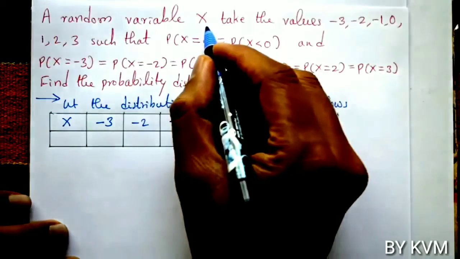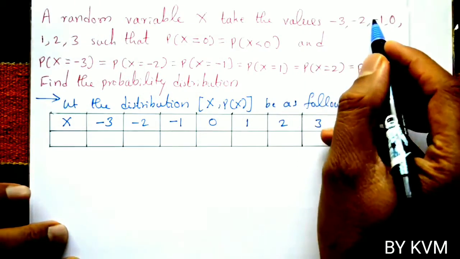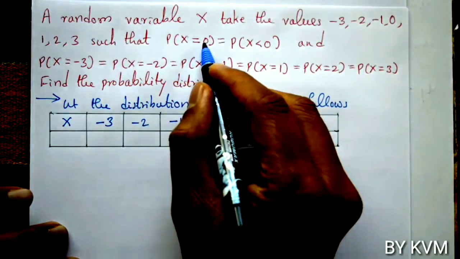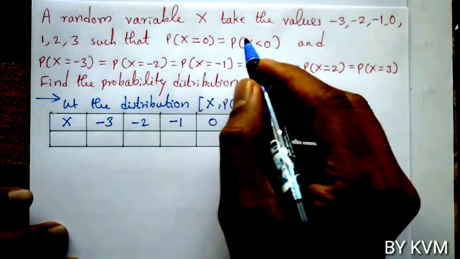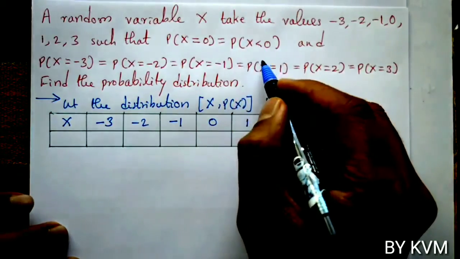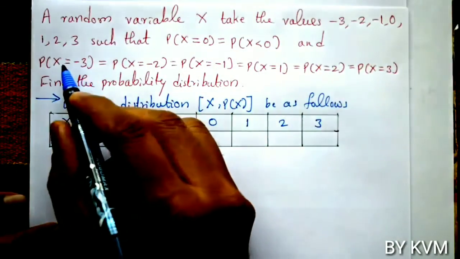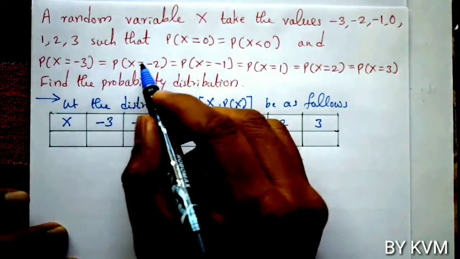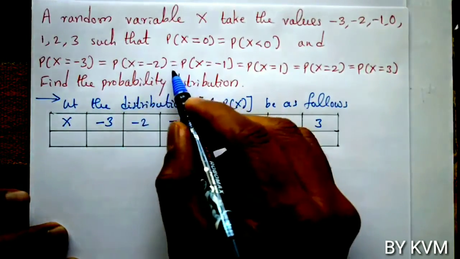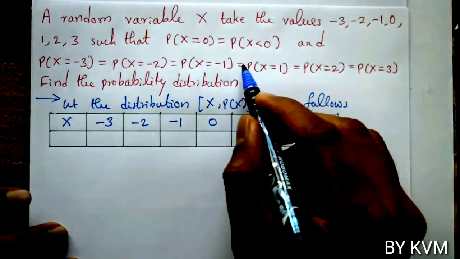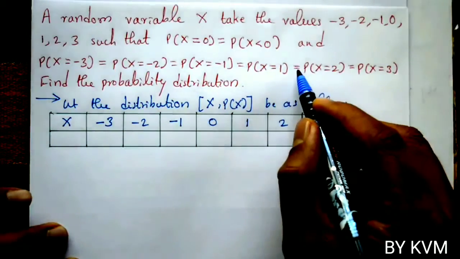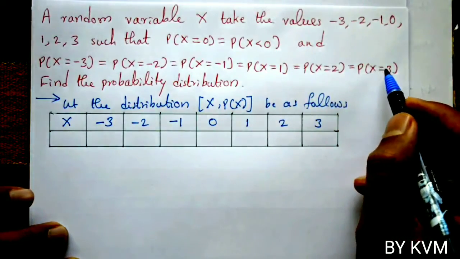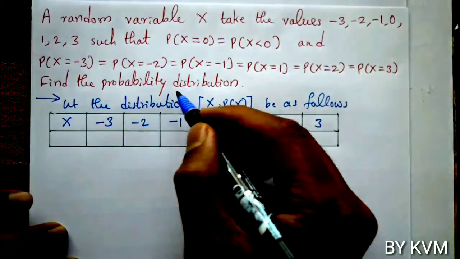A random variable x takes the values minus 3, minus 2, minus 1, 0, 1, 2 and 3 such that probability of x equals 0 equals probability of x less than 0, and probability of x equals minus 3 equals probability of x equals minus 2 equals probability of x equals minus 1 equals probability of x equals 1 equals probability of x equals 2 equals probability of x equals 3. Find the probability distribution.